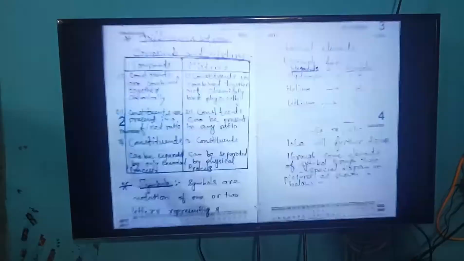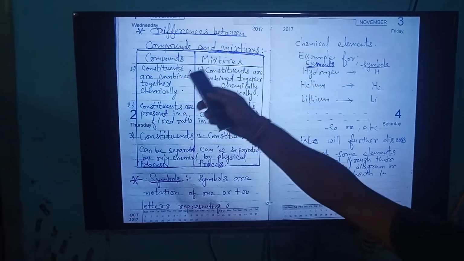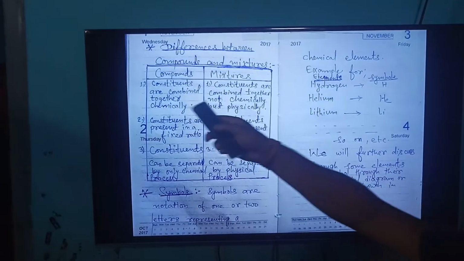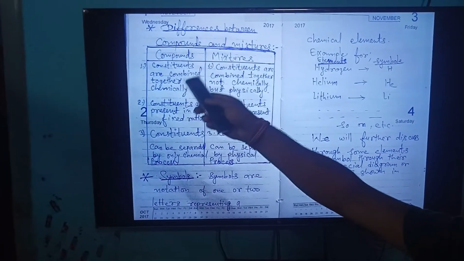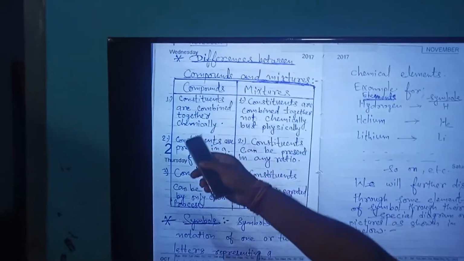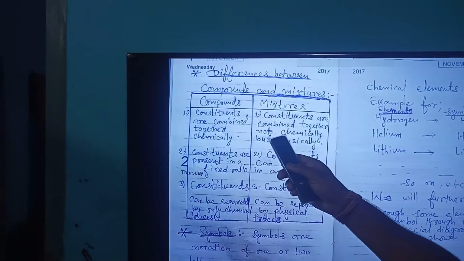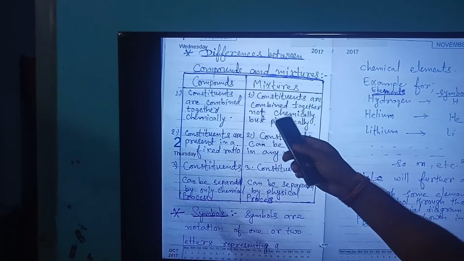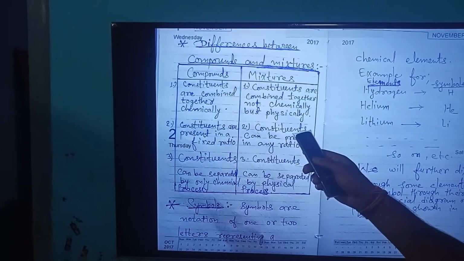Let us go ahead. The differences between compound and mixture. First, in a compound, constituents are combined chemically. In a mixture, constituents are combined not chemically but physically.